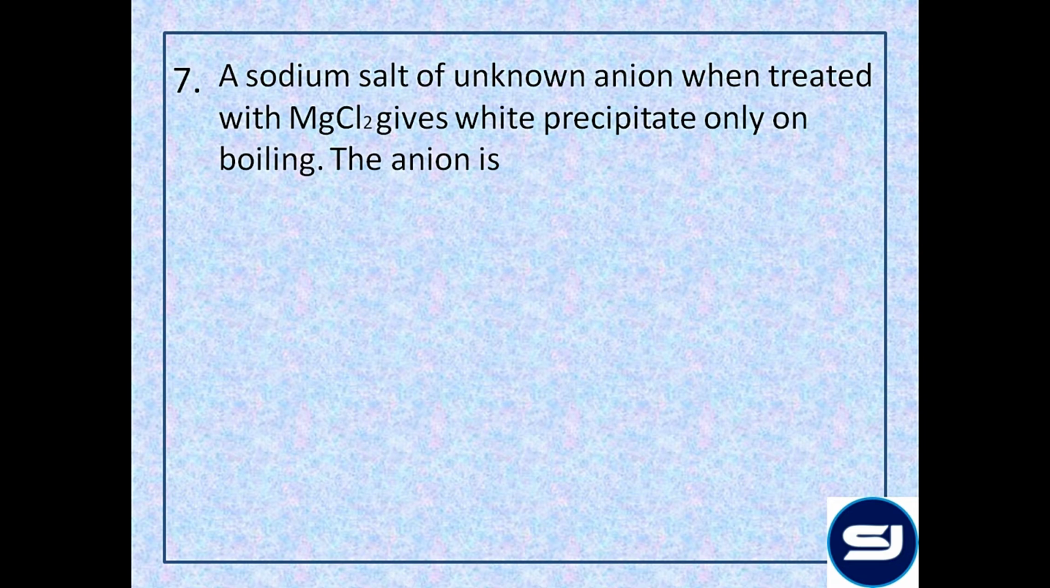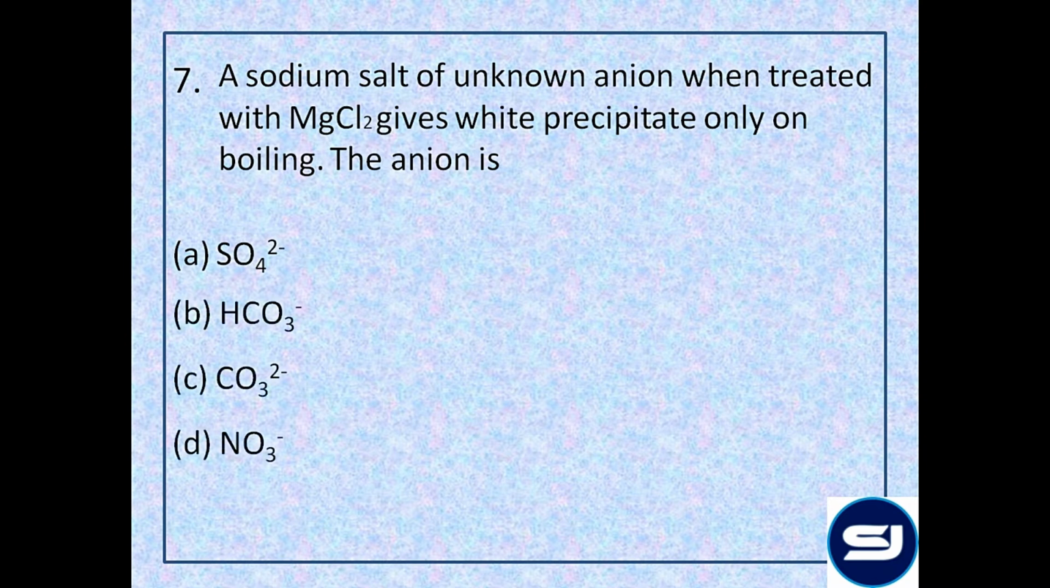A sodium salt of unknown anion, when treated with MgCl2, gives white precipitate only on boiling. The anion is. Let's look at the options. We have sulfate, bicarbonate, carbonate, and nitrate. So the white precipitate which is obtained only on boiling is of magnesium carbonate. But this is obtained only on boiling, meaning there is some intermediate which is formed when the sodium salt is treated with MgCl2, and that intermediate must be of bicarbonate.